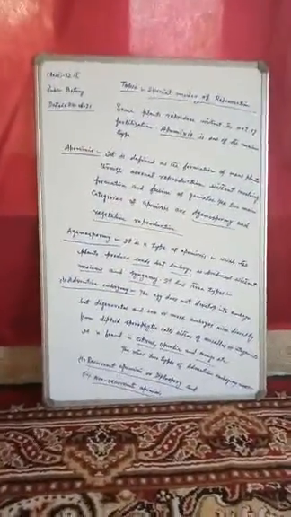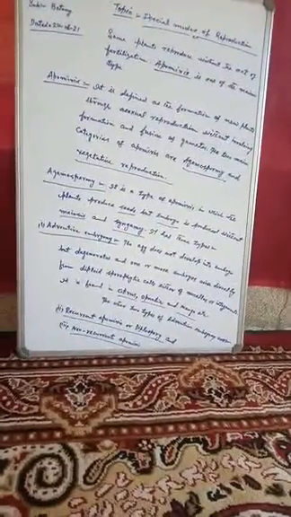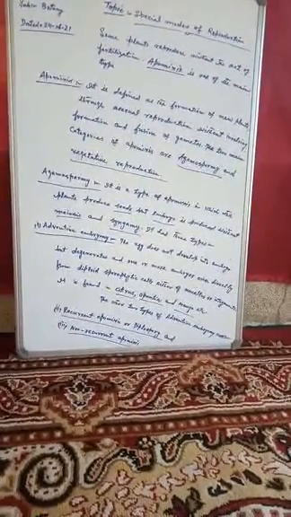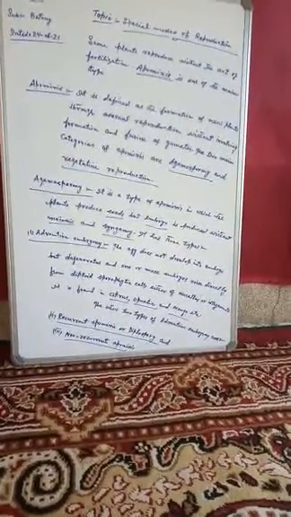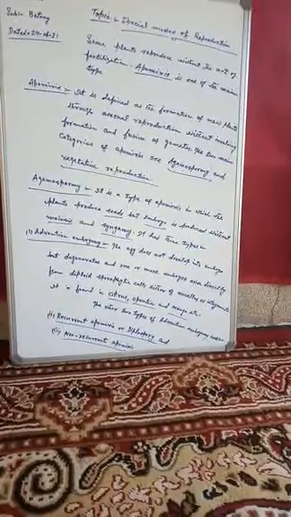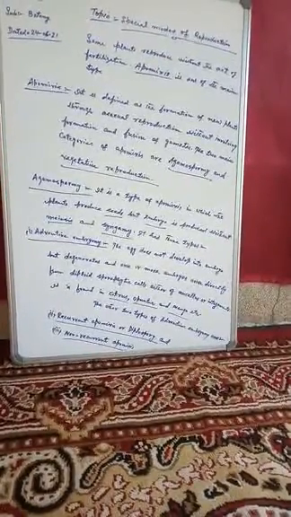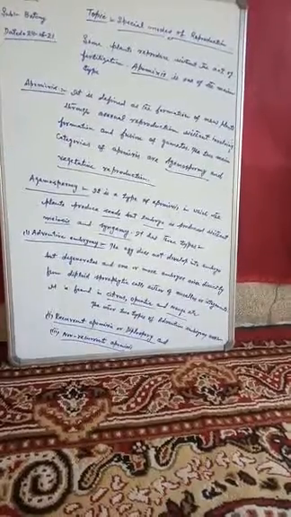The two main categories of apomixis are agamospermy and vegetative reproduction. These are the two types of apomixis, or two categories of apomixis. One is agamospermy and the other is vegetative reproduction. Now regarding agamospermy, we will define first of all this agamospermy. Agamospermy is the type of apomixis in which the plants produce seeds, but embryo is produced without meiosis and syngamy.